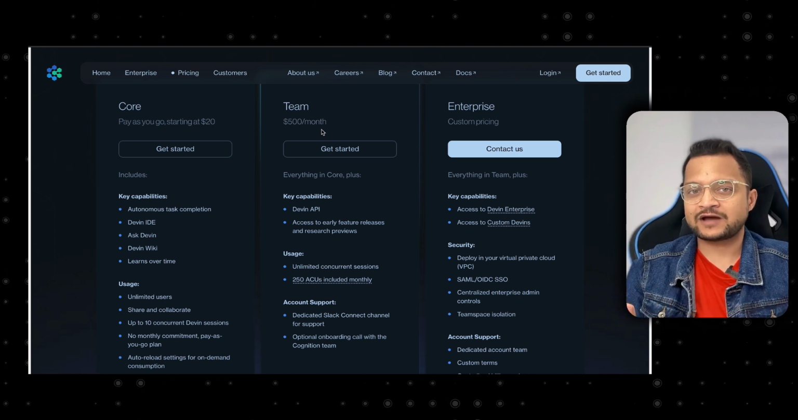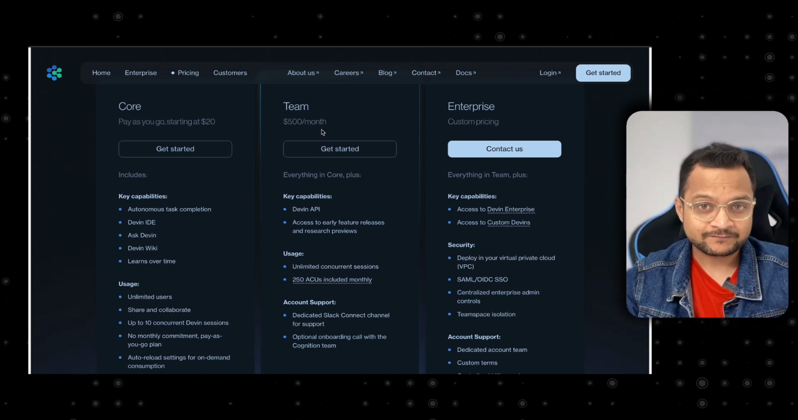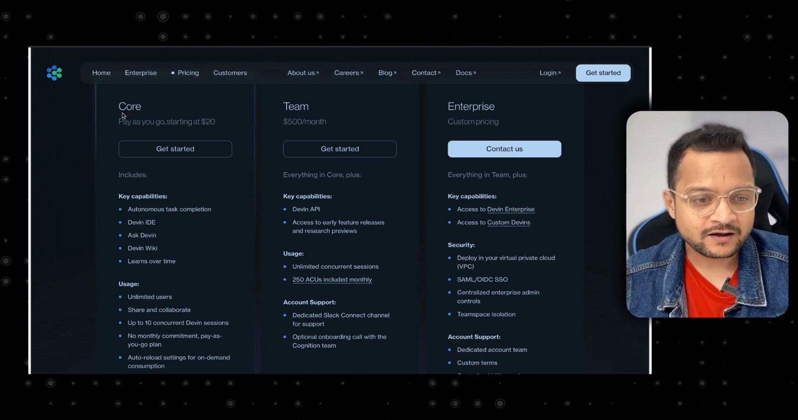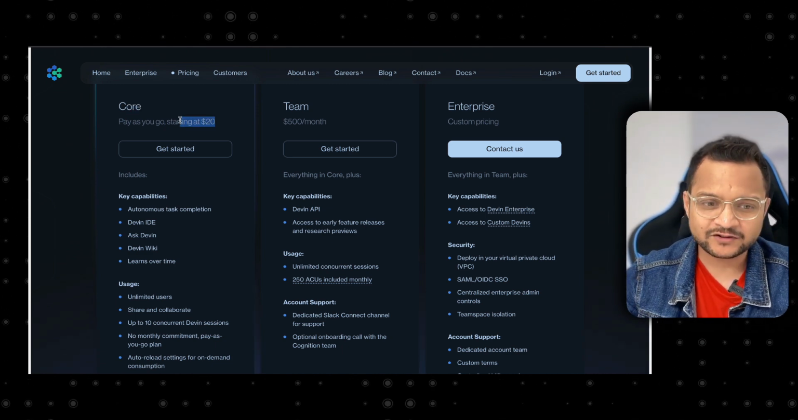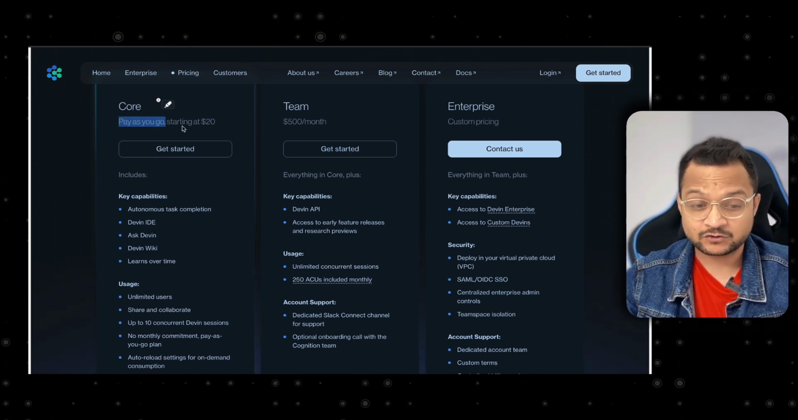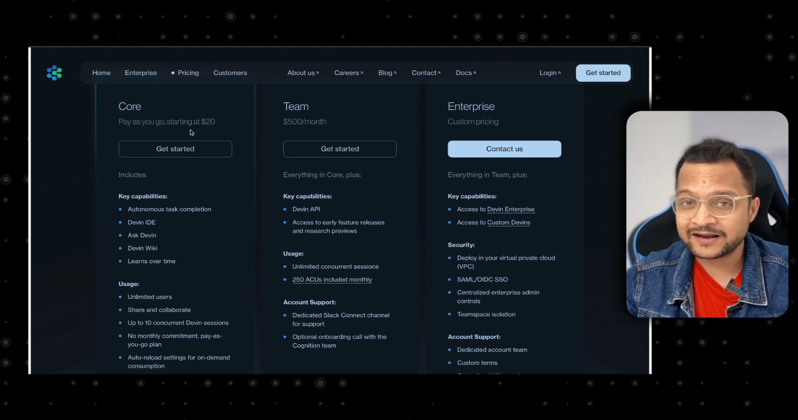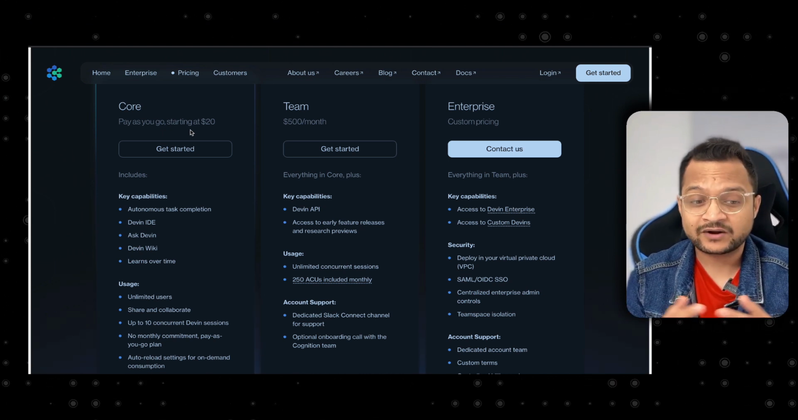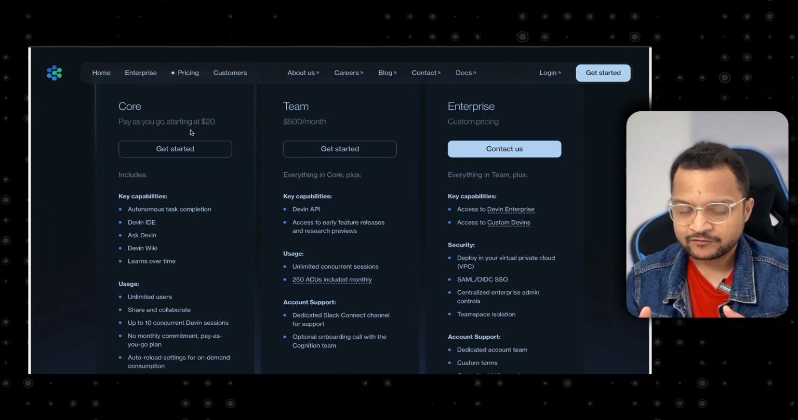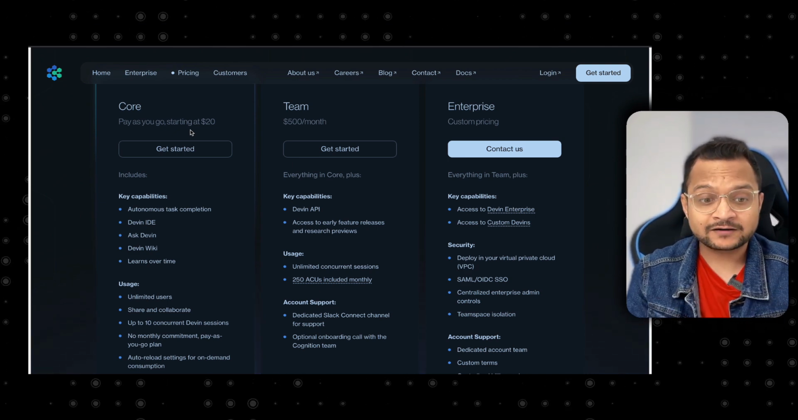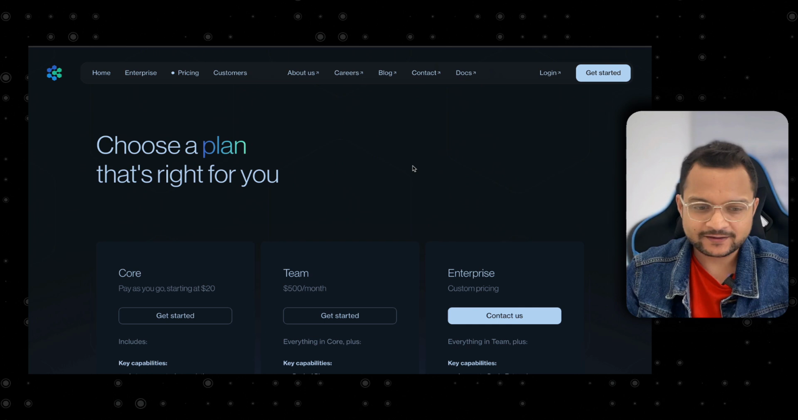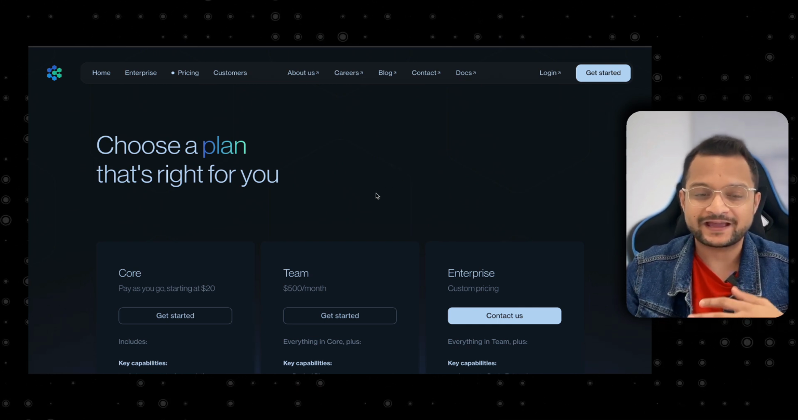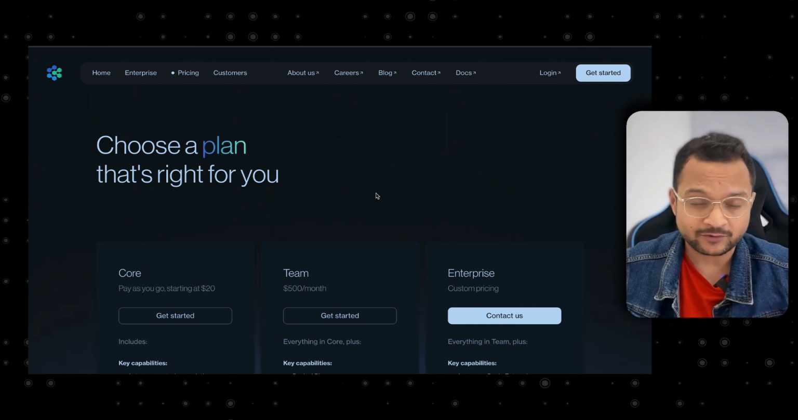If I just want to have something running, I can use the Core plan, which starts at $20 and then pay as you go. This is really great to start getting the experience of Devin, how incredible and powerful Devin is, where it is lacking and what it can do. But if you think $500 is going to do everything for the month, no, that's not the case.